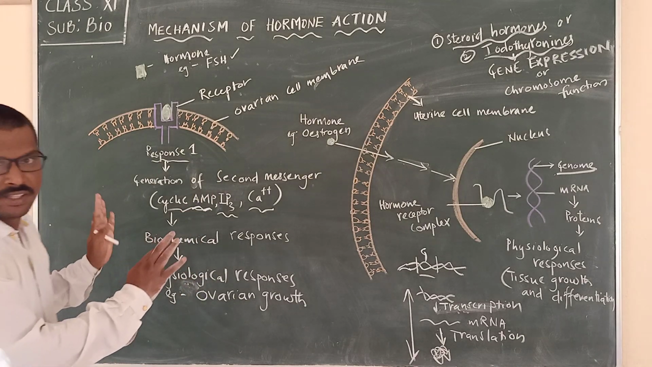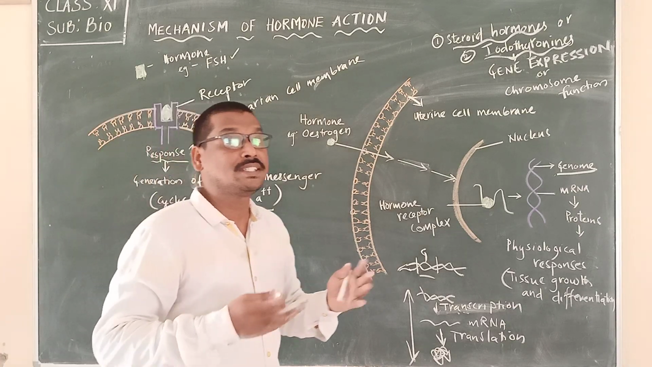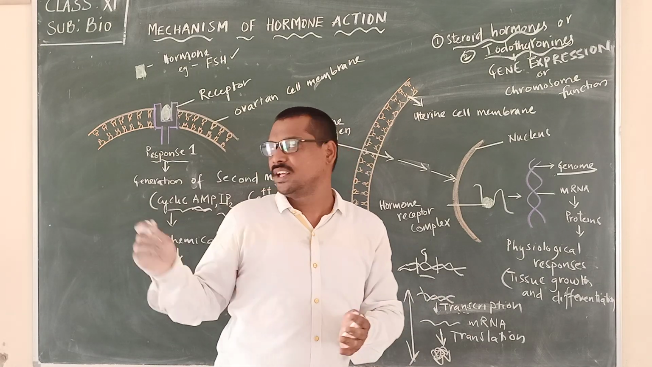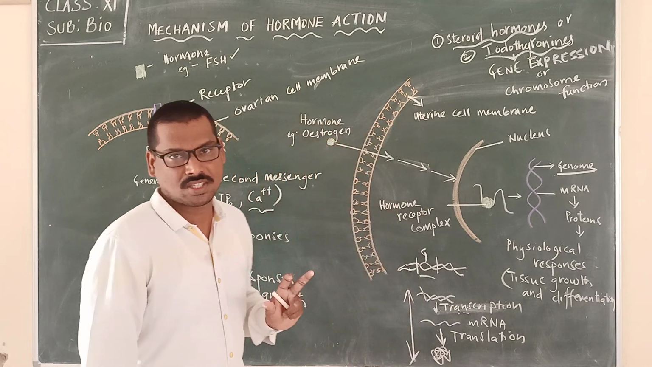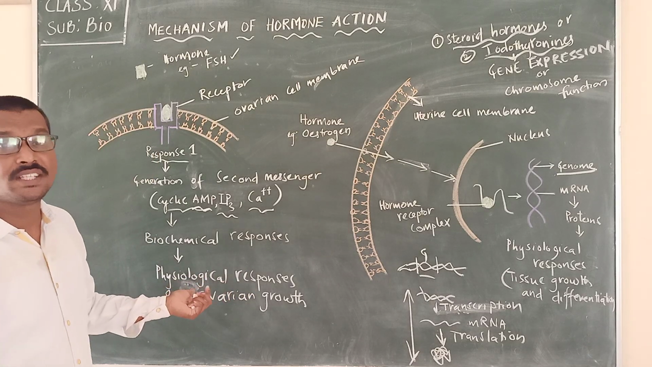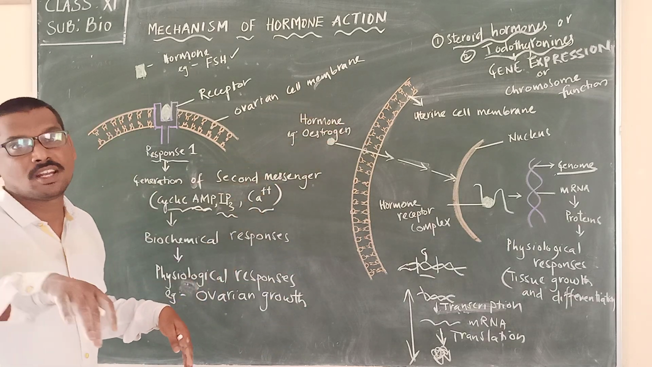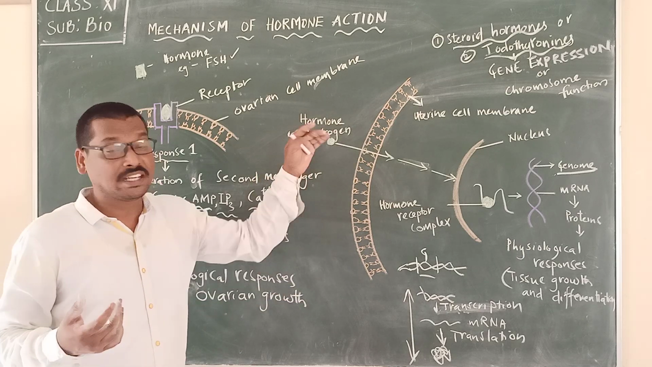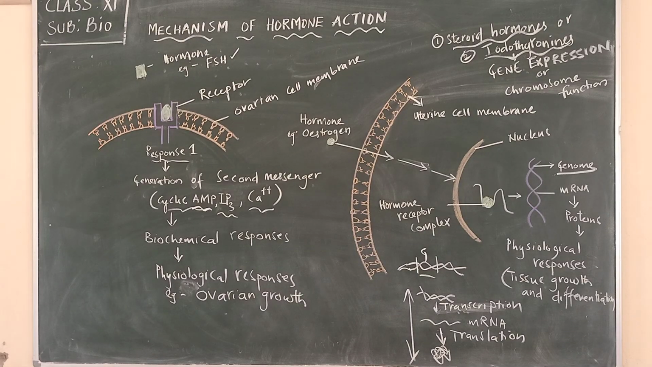And here it is very clear that there are hormones which behave as membrane bound receptors, synthesizing second messengers inside the cell, because they cannot directly enter the cell to bring up metabolic reactions, which we highlight as biochemical responses. Because of the metabolic reactions, it will be expressed as the physiological response, that is, ovarian growth. And here we have also seen intracellular receptors, meaning the hormones which directly enter the nucleus and perform their specific functions. So these are all the points that we have to remember when discussing the mechanism of hormone action.